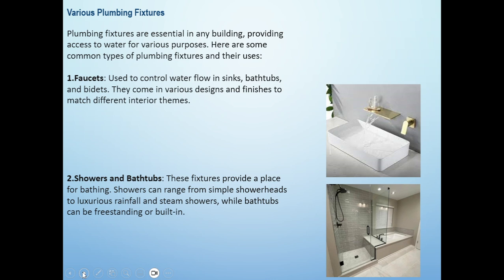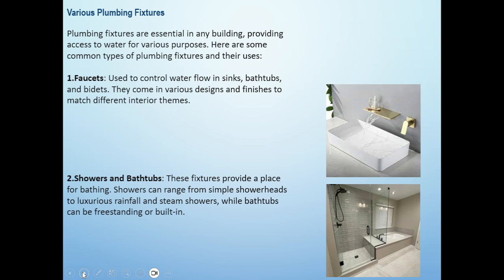The plumbing fixtures are essential in any building, providing access to water for various purposes. Here are some common types of plumbing fixtures and their uses. Number 1, faucets, used to control water flow in sinks, bathtubs and bidets. They come in various designs and finishes to match different interior themes.